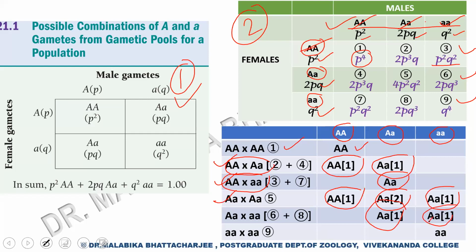Sorry, this is an error, this will be small a here. And finally, when we mate small a individuals with small a individuals, all the individuals will be small a. So when we do a cross like this, we are getting 6 categories of mating and 9 categories of individuals.